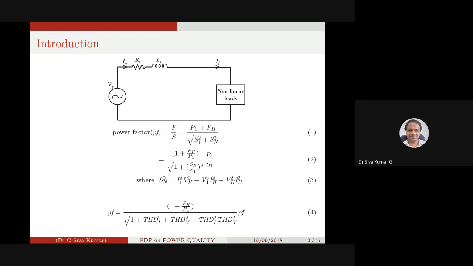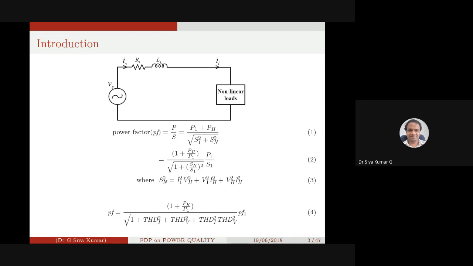When you say unity, then you are utilizing the source in a better way. With this THD of current and THD of voltage, your power factor will be very low. In that case, we are supposed to eliminate the harmonics in a system.